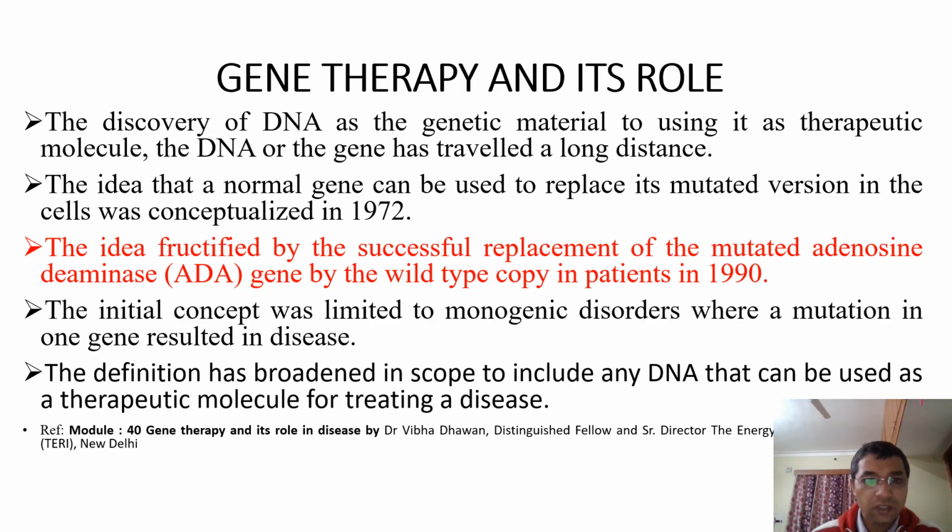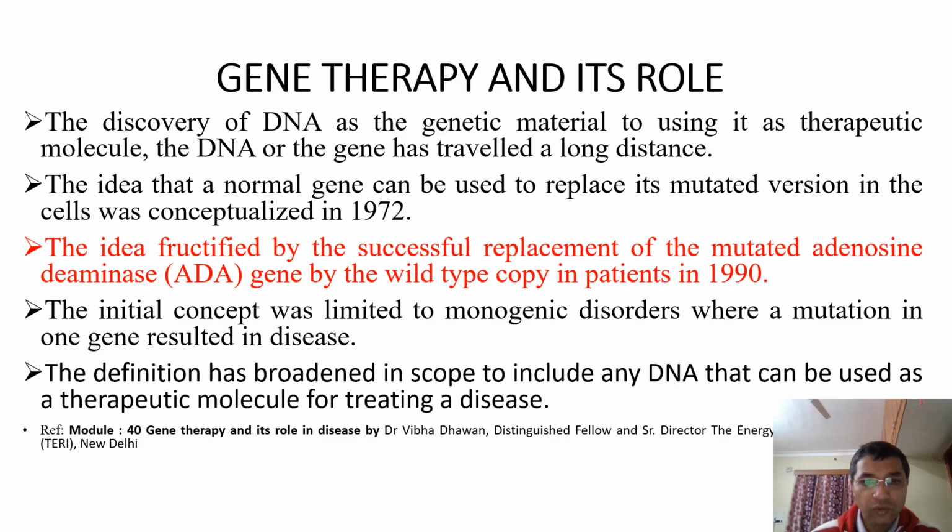A gene, the adenosine deaminase gene, in its mutated, truncated form causes severe combined immunodeficiency disease, SCID, in patients. Whenever they fructified, they replaced the mutated gene by its wild copy in patients in 1990, and they got fruitful results.